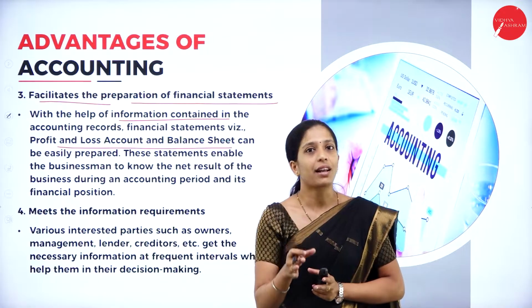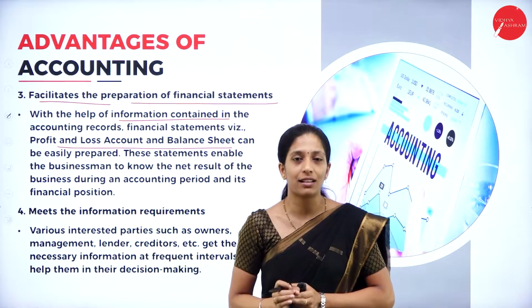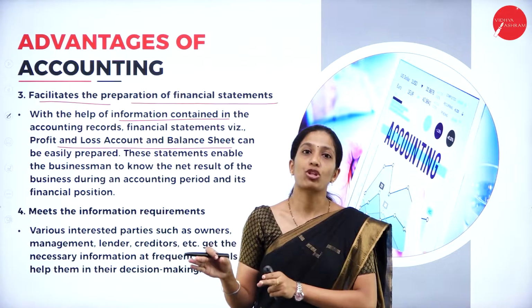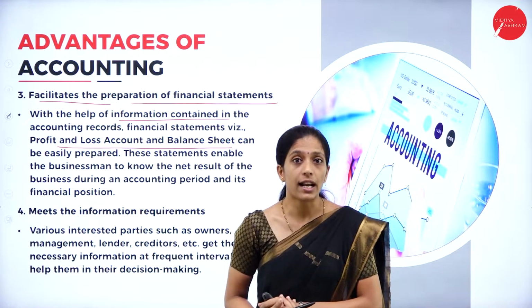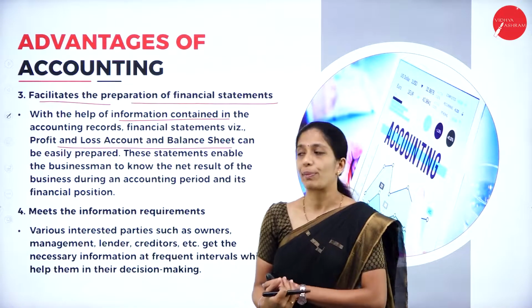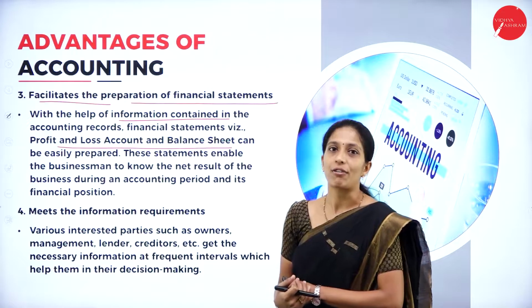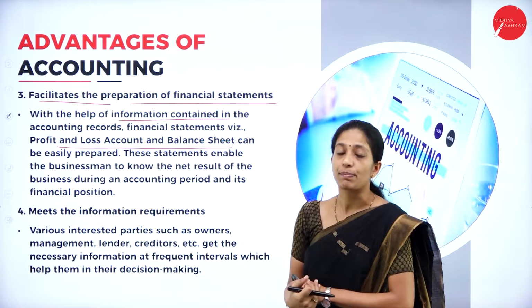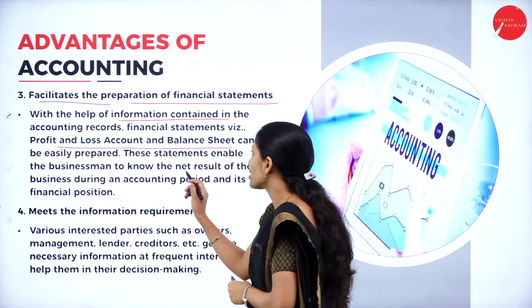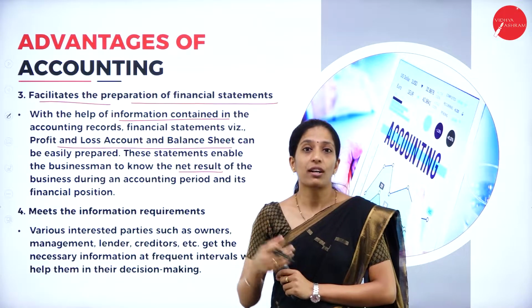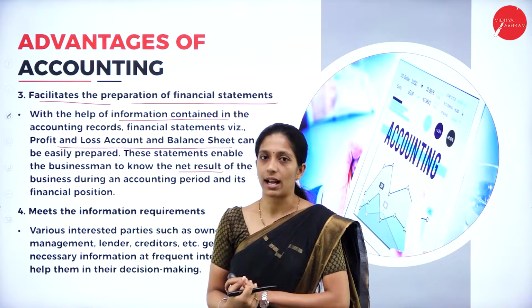So, whatever records we are going to maintain in the books of account, thereby it helps the preparation of financial statements at the end of the financial year. Which are the financial statements we are going to prepare? That is profit and loss account and balance sheet. These statements enable the businessman to know the net results, that is the financial position, as well as net profit or net loss of the business organization.